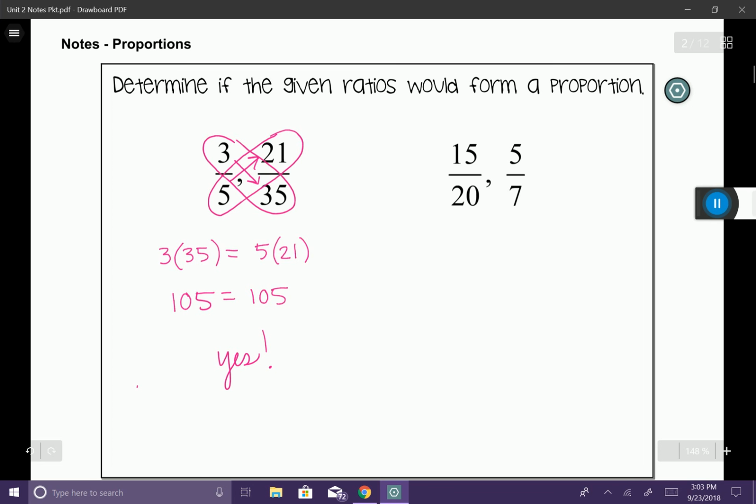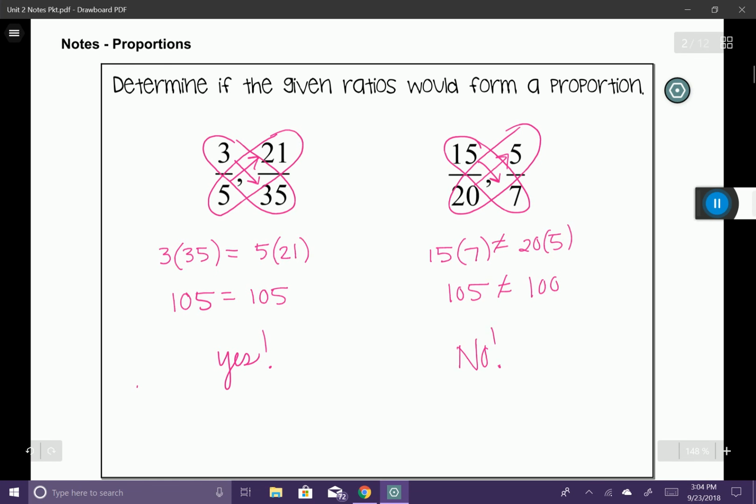Let's look at the next example. Okay, so the next thing we want to do is go ahead and circle the cross products and do some multiplication here. So let's do 15 times 7. 15 times 7 is going to give us 105. And then we have 20 times 5. And 20 times 5 is going to equal 100. So you can see here that these ratios do not equal each other. So if the ratios are not equal to each other, that means that they do not form a proportion.